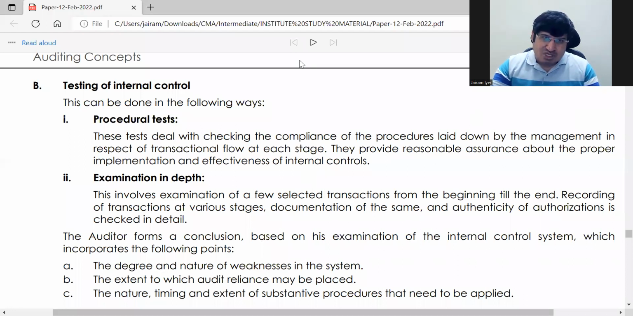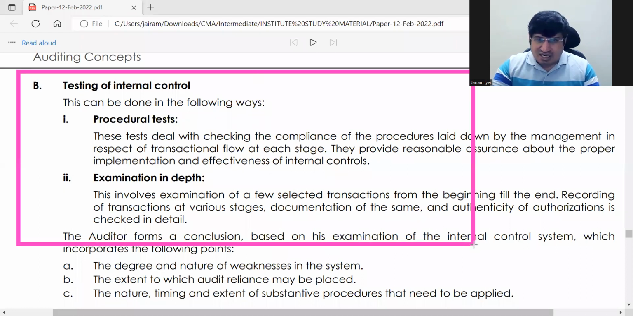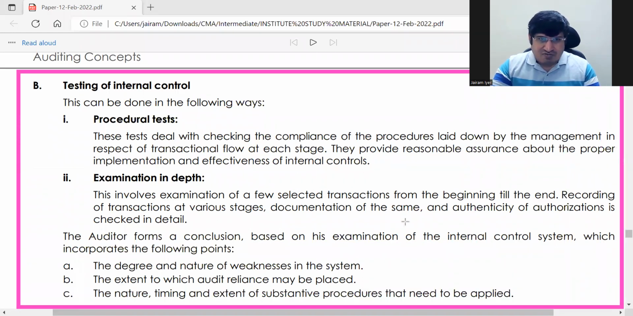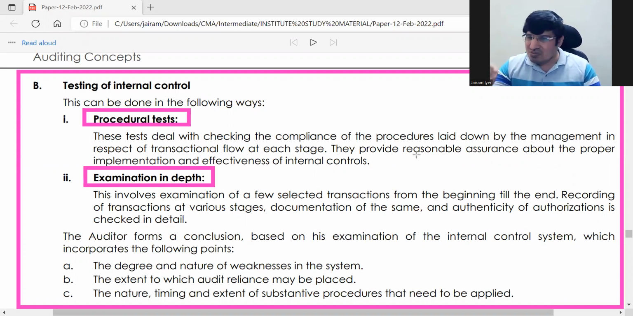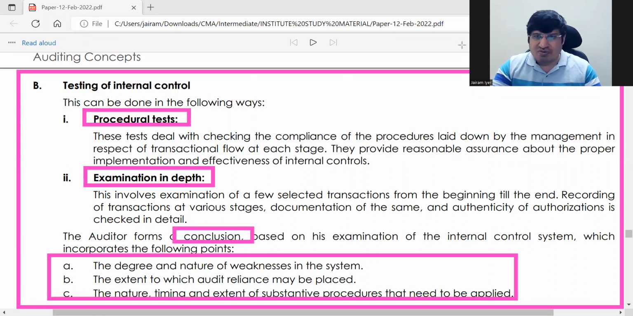Again, if you are asked what to write on testing of internal control, of course you should be able to write procedural test and examination at depth. These two words you have to write. Internally, just write what I told you; you can frame it in your own words, but these two words should be there. And he will form a conclusion on internal control based on these three things that you have to write.